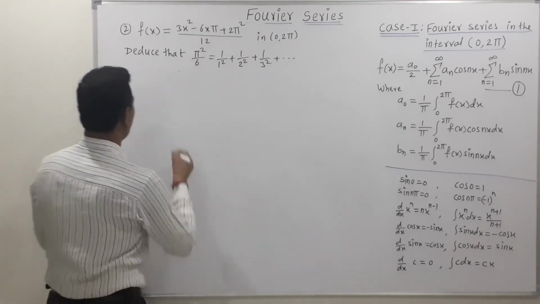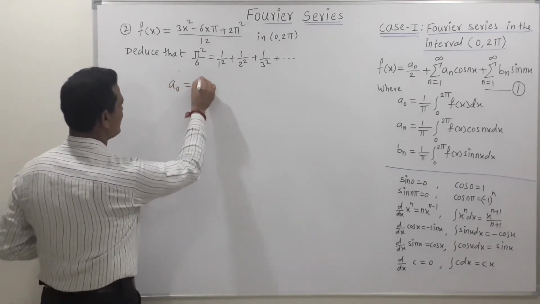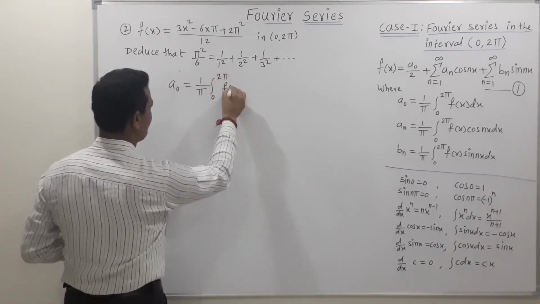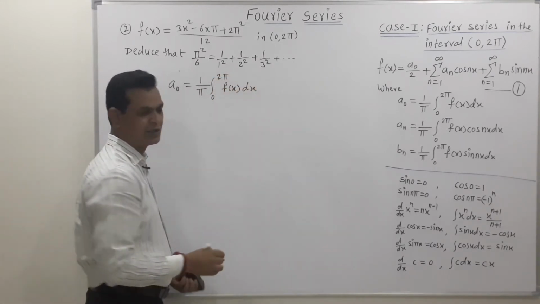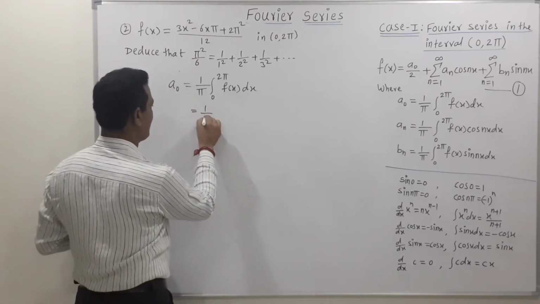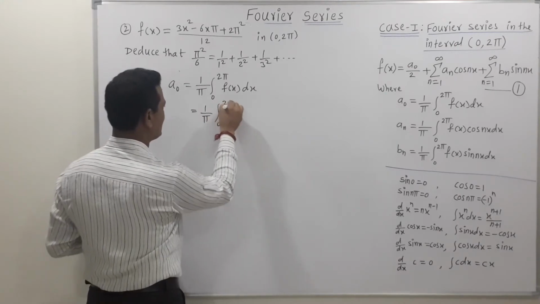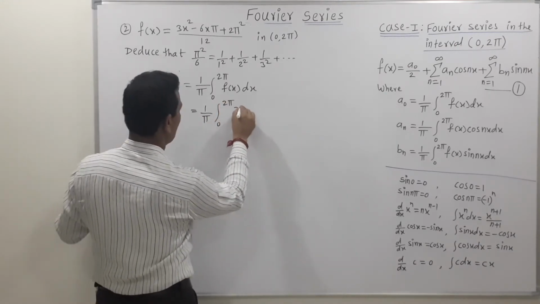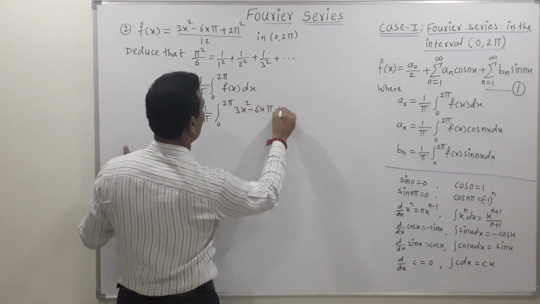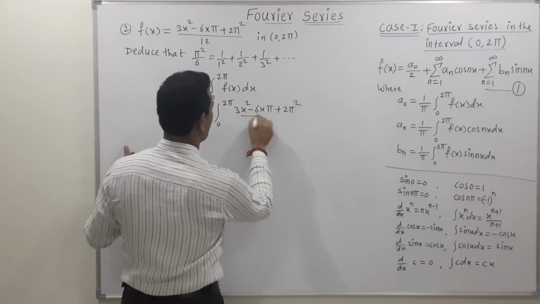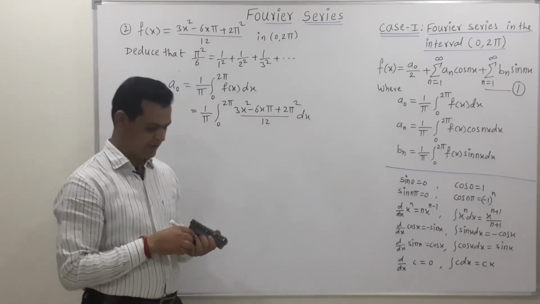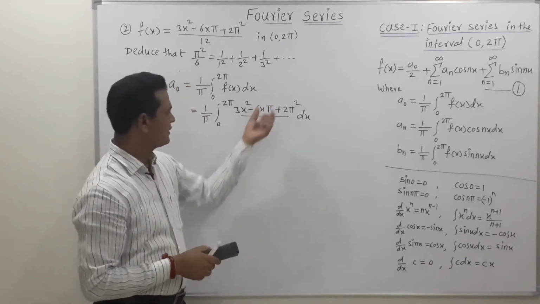Now let's find the first coefficient a naught. Its formula is 1 upon pi integration 0 to 2 pi of f of x dx. Now put the value of f of x. So it is 1 upon pi as it is, then integration 0 to 2 pi, then this value 3x square minus 6x pi plus 2 pi square upon 12 dx. So this is straightforward integration. Just find the integration of this term.